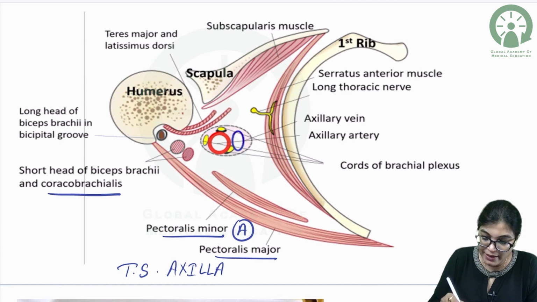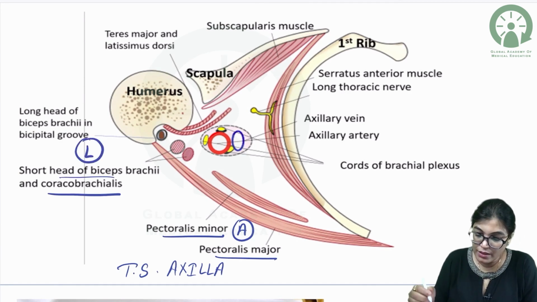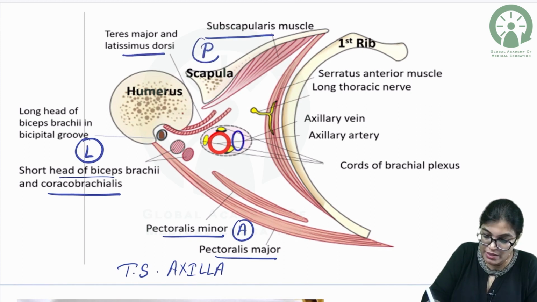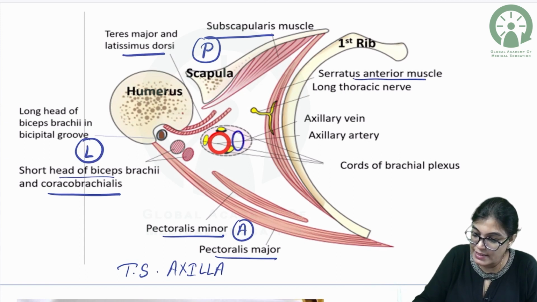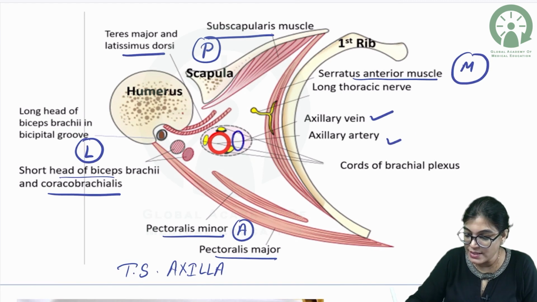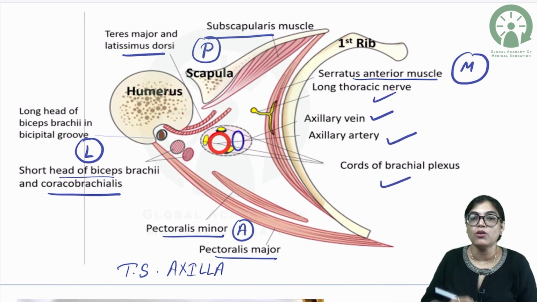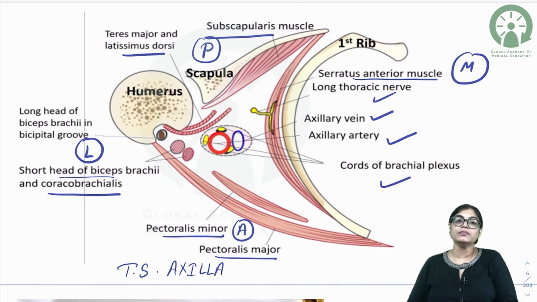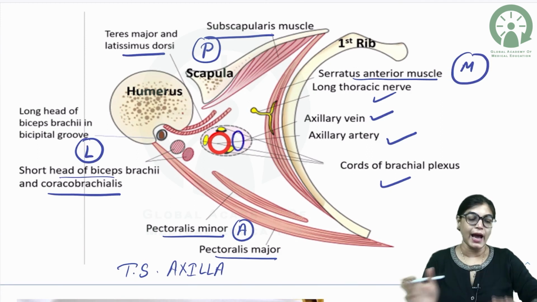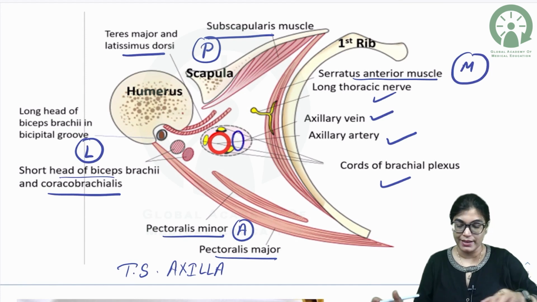The coracobrachialis and biceps brachii are forming the lateral wall. The teres major, latissimus dorsi and subscapularis are forming the posterior wall of axilla. The serratus anterior muscle is forming the medial wall. The contents are axillary vein, axillary artery, cords of brachial plexus and long thoracic nerve, the major contents. Other than that, intercostobrachial nerve, the cutaneous branch from the second intercostal nerve, is also a content of the axilla. Along with it, axillary lymph node and axillary fat are also contents of axilla.